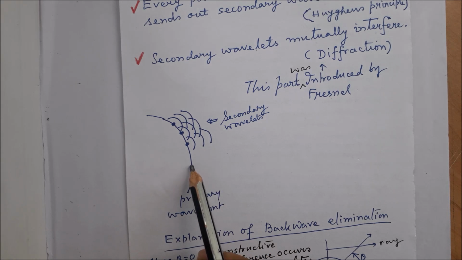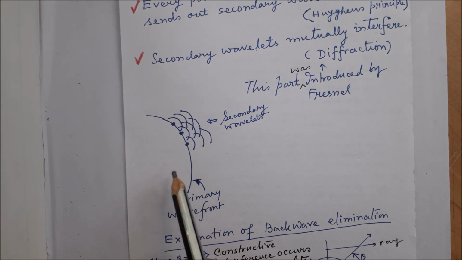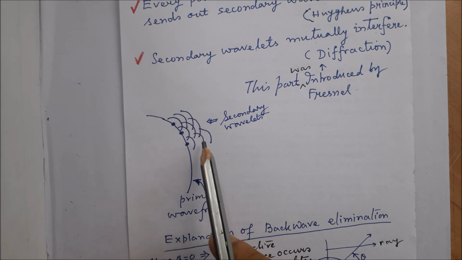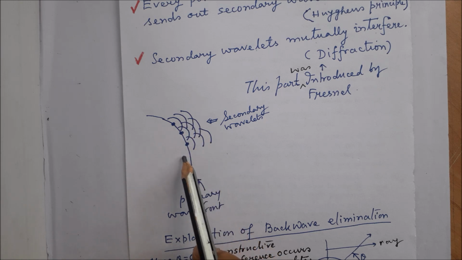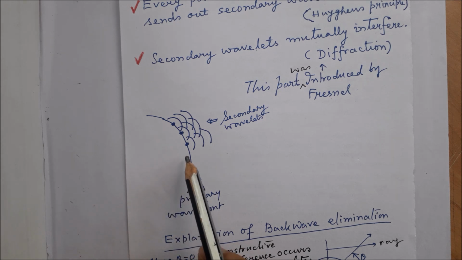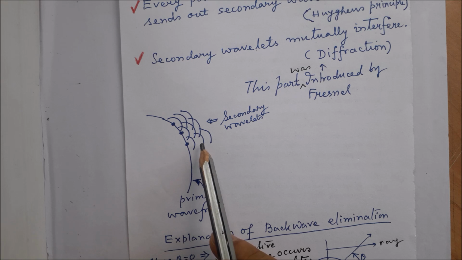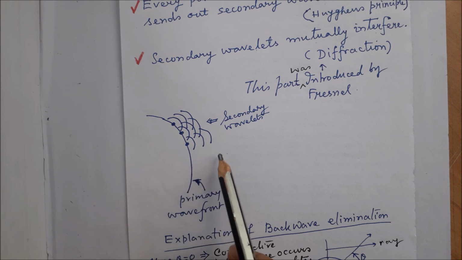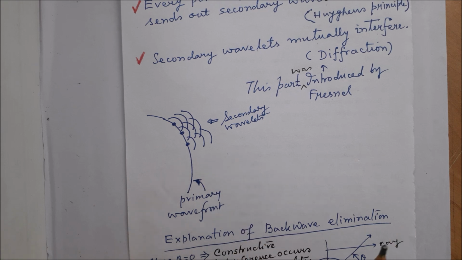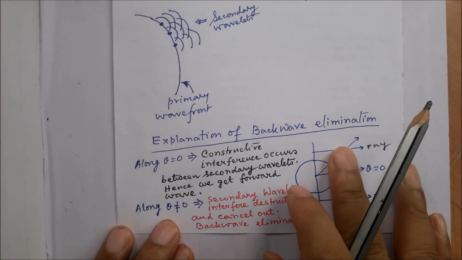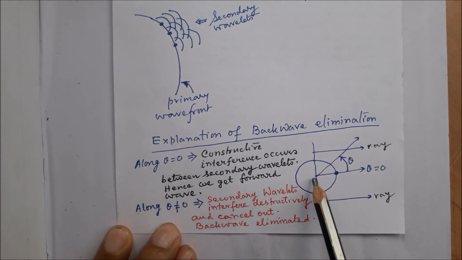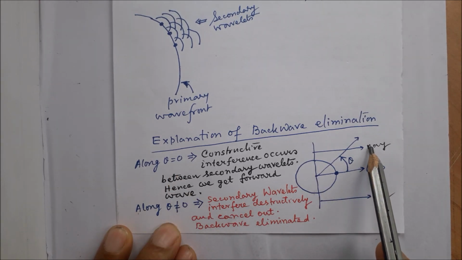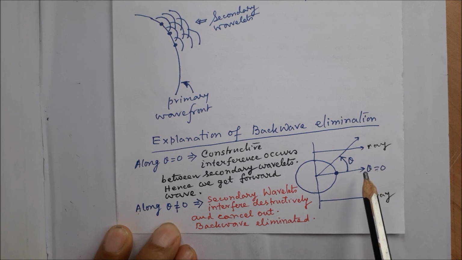The primary wave does not move backward because the secondary wavelets oppose and destroy each other in the backward direction. This is destructive interference, due to which the primary wave carries energy not in the backward direction but in the forward direction. In our context, therefore, along theta equal to 0, which represents the ray direction and which is the direction along which energy moves, the wave moves.